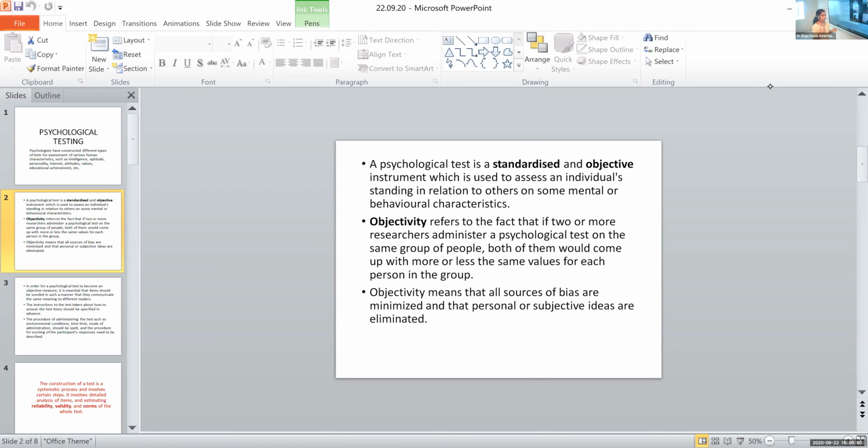Otherwise, if I am giving them an elaborate instruction and my assistants are giving just a small instruction like 'just fill in this form and give it back', then those participants would give me one result and the participants to whom I am administering the test would give me another result, right? That's common sense. So in order to avoid all these factors, we ensure objectivity of a test.